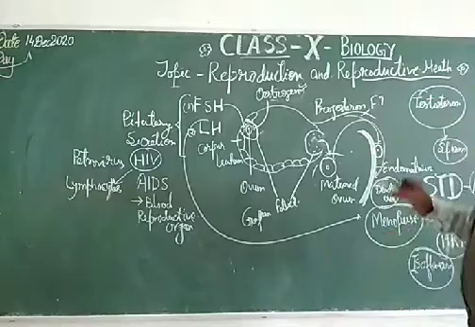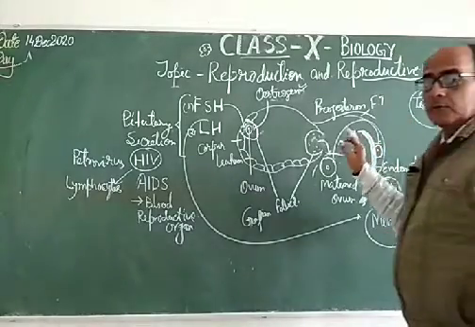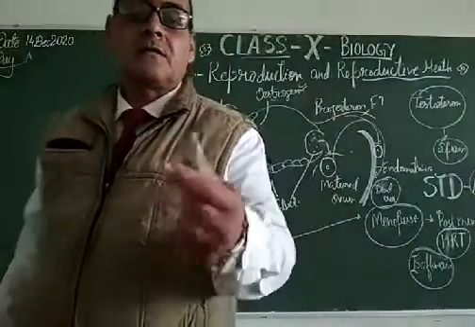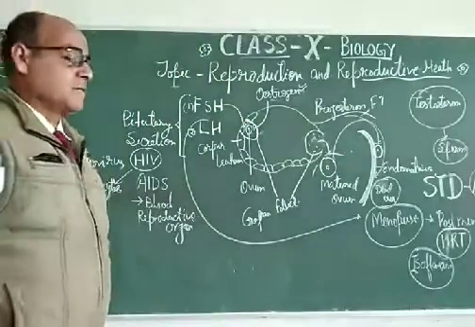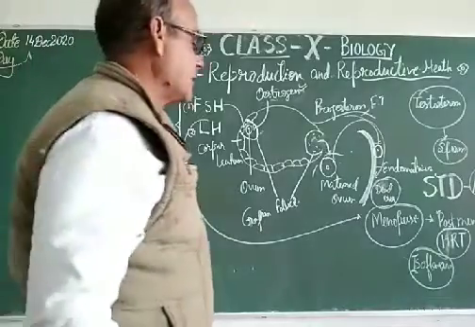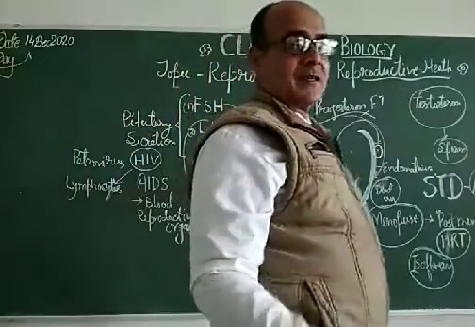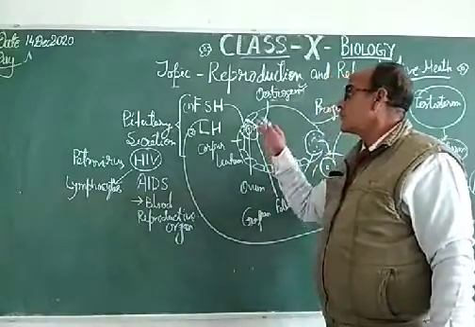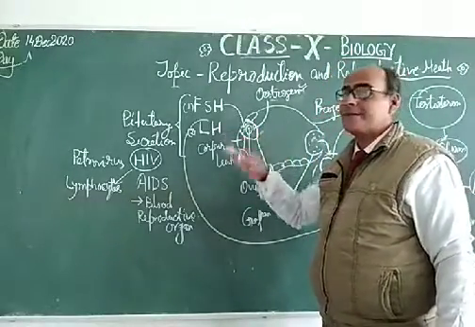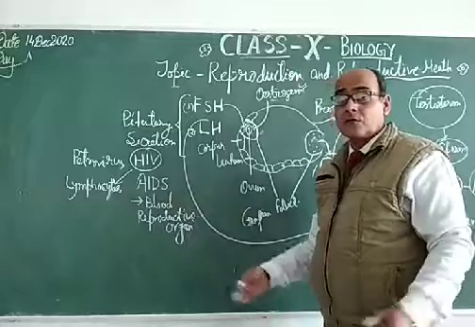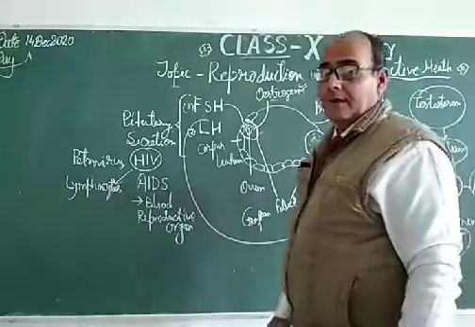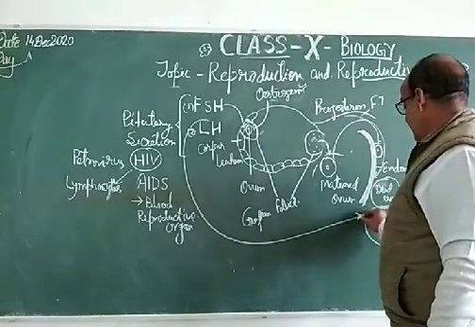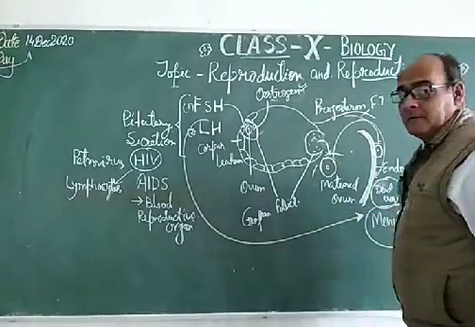Dear students, to control the population, there are several means. As you know, the use of contraceptive pills, the use of physical barriers, the use of certain chemicals which are called spermicides. So, to control the population, certain medications are there. Those medications also create problems in either female or male, and they disturb the natural way of reproduction.